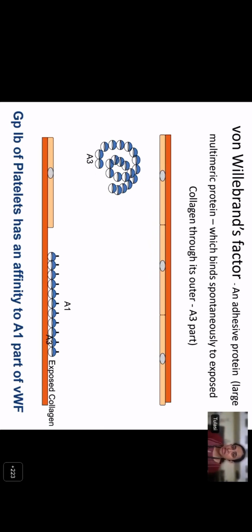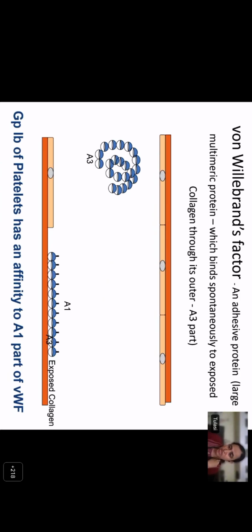It is an adhesive protein, a large multimeric protein, which can bind spontaneously to collagen through its A3 domain. Now, normally in the circulation, the von Willebrand factor is seen in a coiled form with binding sites for collagen, but the binding site for platelets, which is the A1 domain, is normally not exposed. So, in the circulation, the von Willebrand factor cannot bind to platelets because its binding sites are not exposed. And collagen is not normally exposed in an intact endothelium.